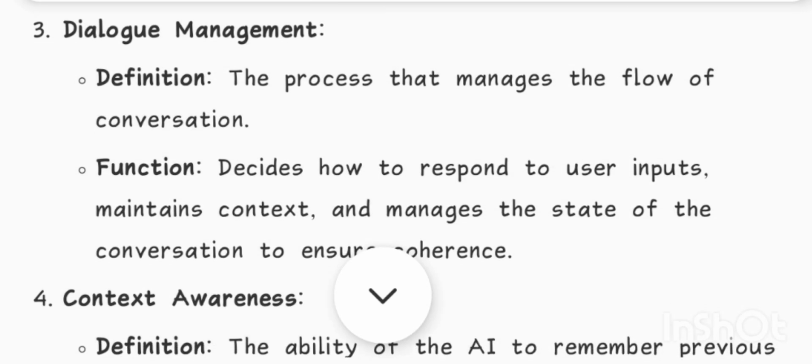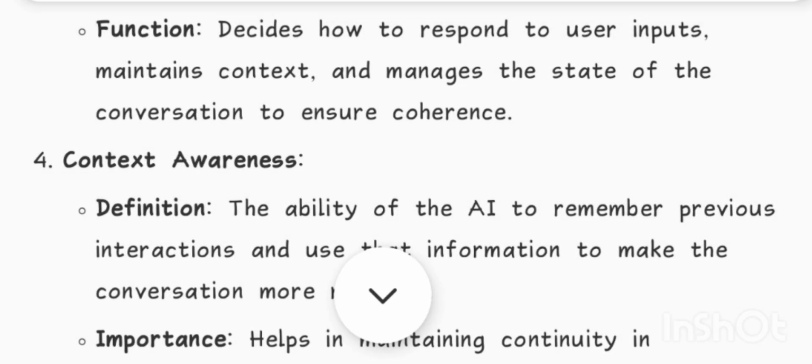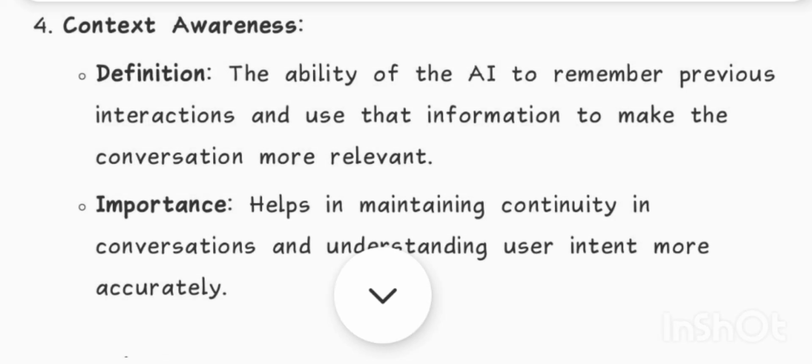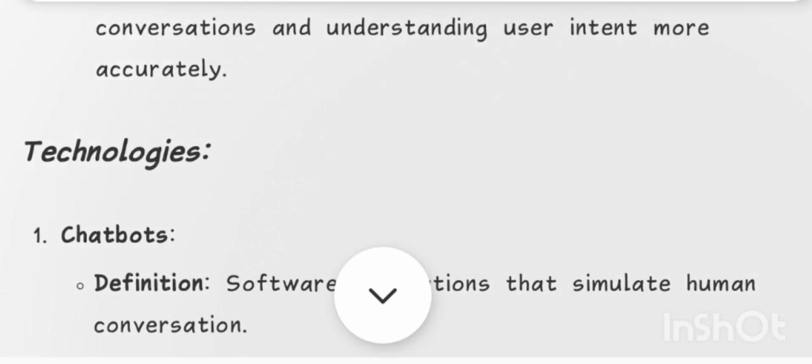3. Dialogue management. Definition: the process that manages the flow of conversation. Function: decides how to respond to user inputs, maintains context, and manages the state of the conversation to ensure coherence. 4. Context awareness. Definition: the ability of the AI to remember previous interactions and use that information to make the conversation more relevant. Importance: helps in maintaining continuity in conversations and understanding user intent more accurately.